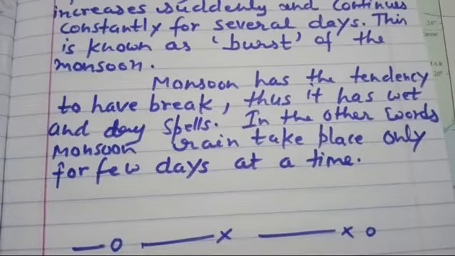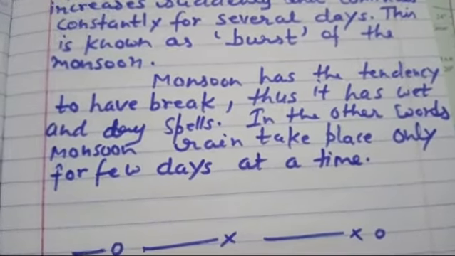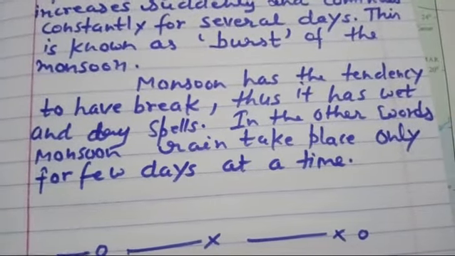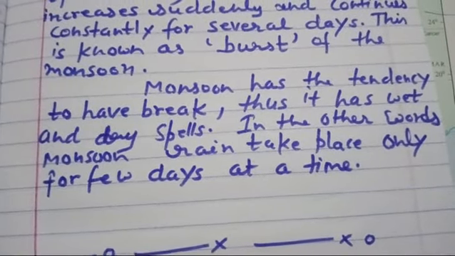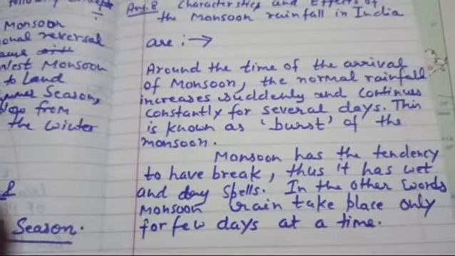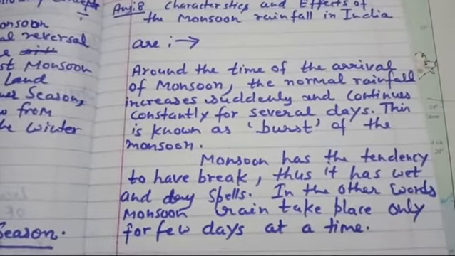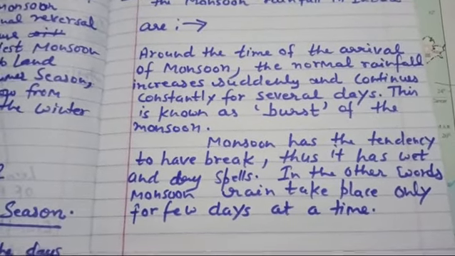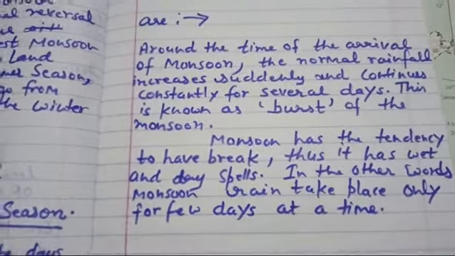Now monsoon has the tendency to have breaks, thus it has wet and dry spells. In other words, monsoon rain takes place only for a few days at a time. So this is the help. I am helping you with how you have to develop your answer, but remember my point that you have to write down more content, and you all have your answers in your own NCERT in the chapter.